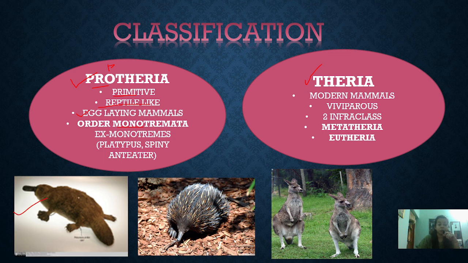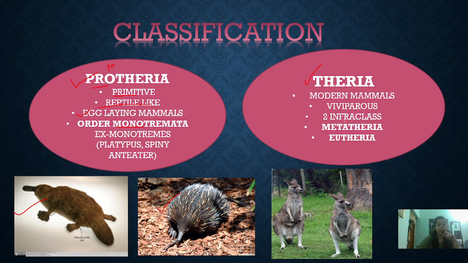It is a connecting link between the reptile and the mammal, because it has mammal-like features as well as reptile-like features. Another example is the anteater, which eats ants. So these two belong to the Prototheria.